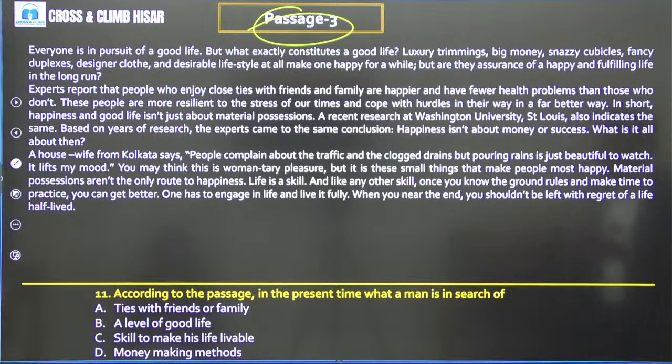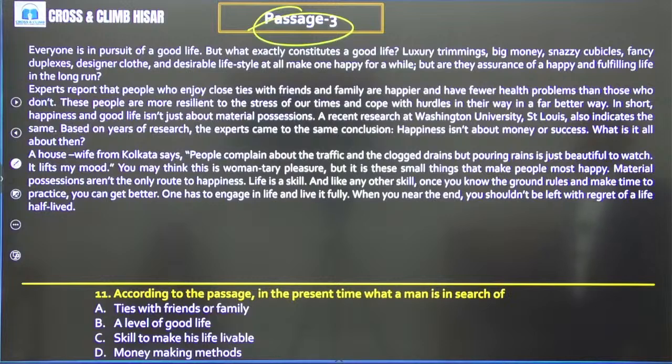अब यहां से इसी बात पे आर्गुमेंट शुरू हो गया. Experts report that people who enjoy close ties with friends and family are happier and have fewer health problems than those who don't. It means when we are very close to our family and friends, we do not have much problems, right? Fewer health problems होगी. क्यों? क्योंकि one who has a happy life, right, enjoys good health.